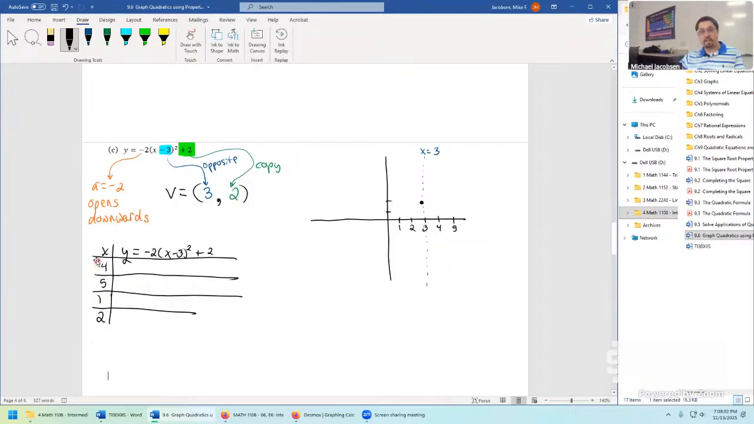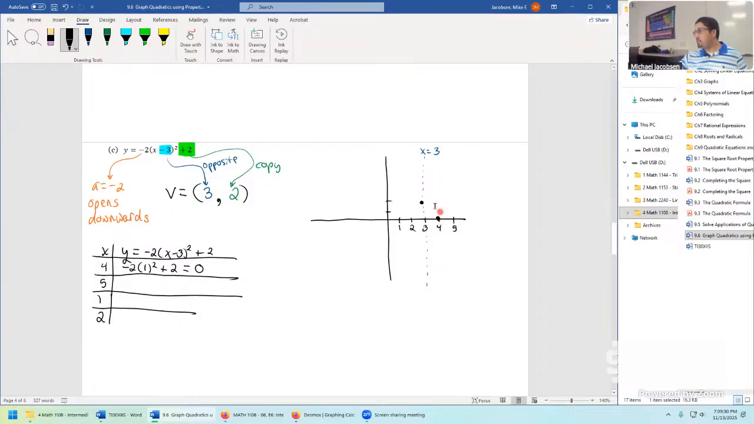So starting off, when x is 4, we're going to get negative 2 times, inside the group, 4 minus 3, so that's a positive 1 squared, plus 2. But this reduces to just negative 2 plus 2, giving us a 0. That makes sense. That means it's opening downwards. It goes down, it intercepts the x-axis here, so we get an x-intercept on this one.